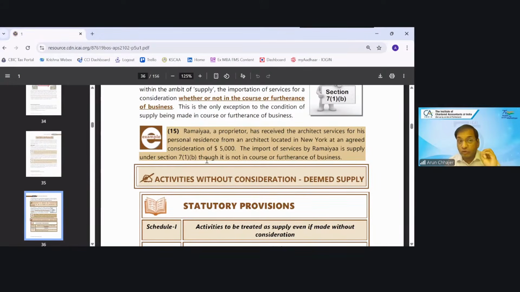So I have given you 2-3 important parts. I purchased the car, let's say in 2020. I have not taken the input tax credit. I have transferred it permanently to my employee without any consideration. Market value is almost 1 lakh rupees, but I'm not charging any amount. My question is, will this transaction be taxable in GST?